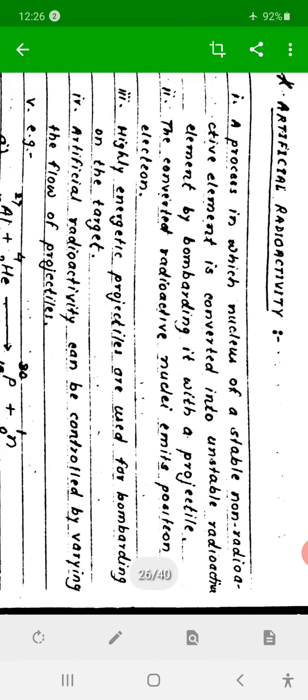But the majority of artificial radioactivity processes are accompanied by the emission of lighter particles like positrons or electrons.